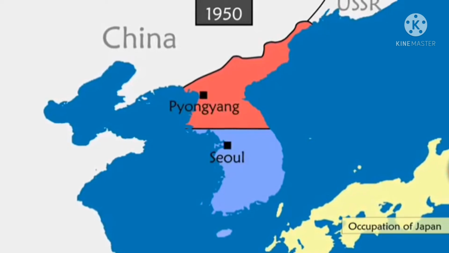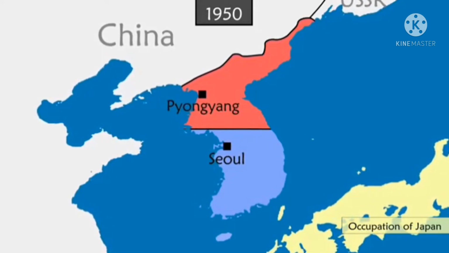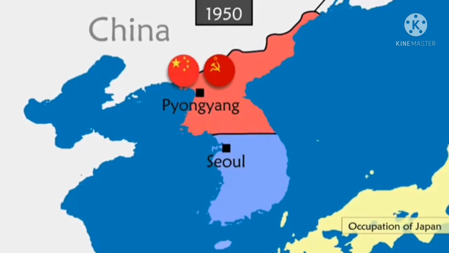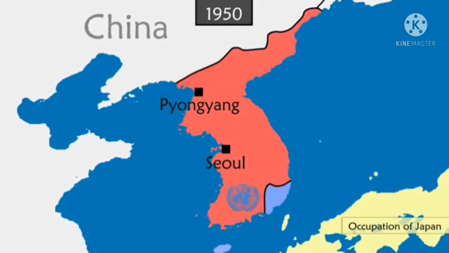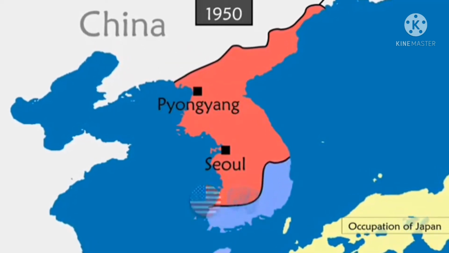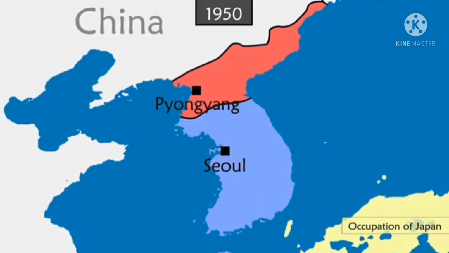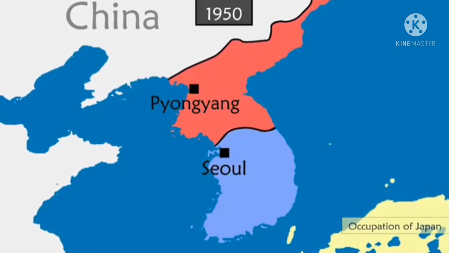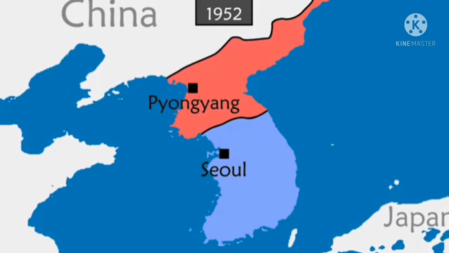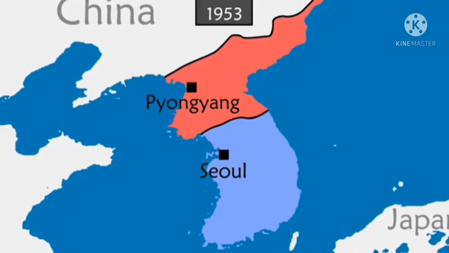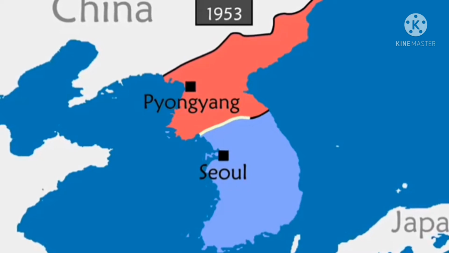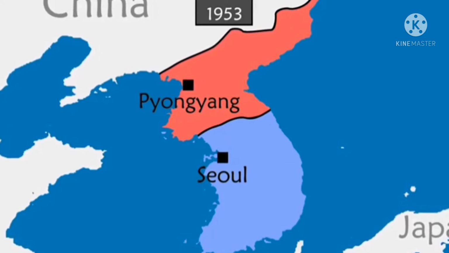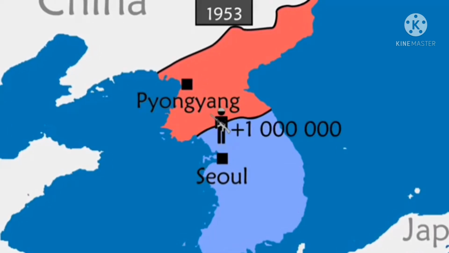Tensions rise rapidly between the two new republics, with many incidents reported along the 38th parallel. In 1950, the North Korean army, supported by the USSR and China, invaded South Korea. A UN international force led by the United States intervenes and pushes back the offensive, forcing North Korea to retreat. The People's Republic of China enters the war and in turn pushes back the United Nations forces. After 3 years of war and nearly 3 million dead, a non-aggression pact is signed and a new border is created with a demilitarized zone 250 kilometers long and 4 kilometers wide. This is a misnomer because it is still one of the most militarized areas in the world, with a permanent presence of over 1 million soldiers.